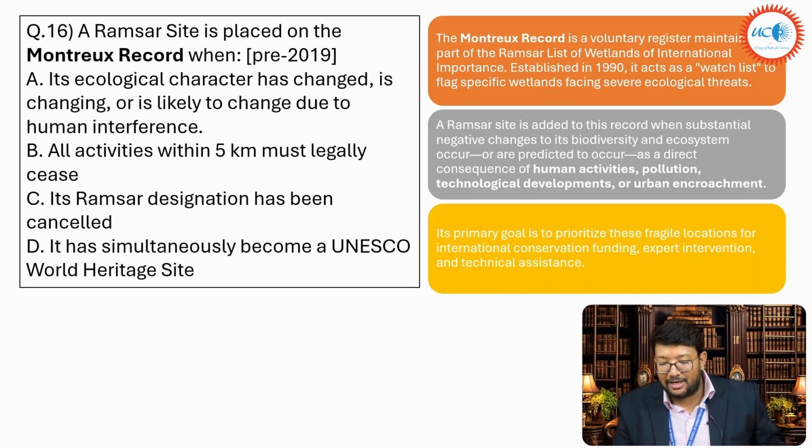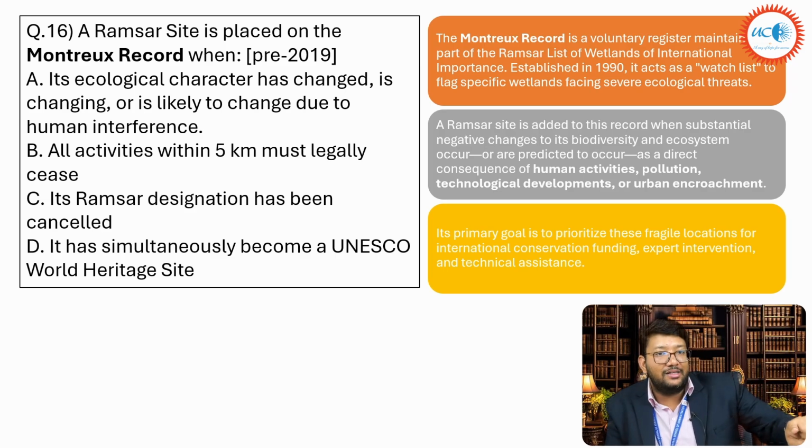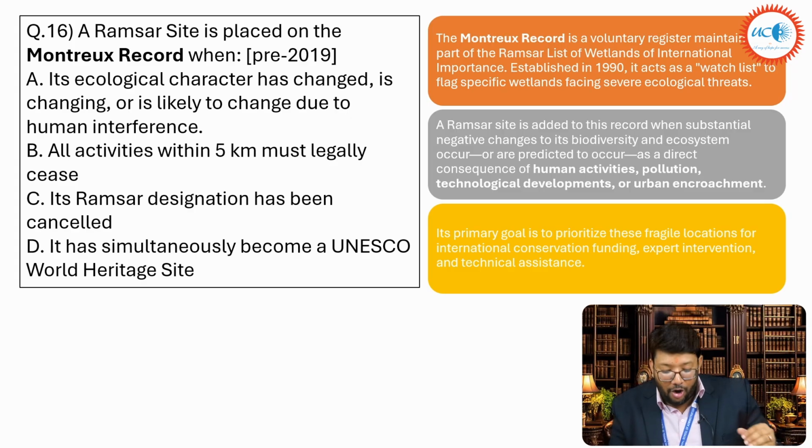Then the next one: a Ramsar site is placed on the Montreux record when its ecological character has changed, is changing or is likely to change due to human interference. Second is, all activity within 5 km must legally cease, or its Ramsar designation has been cancelled, or it has simultaneously become a UNESCO World Heritage Site also.